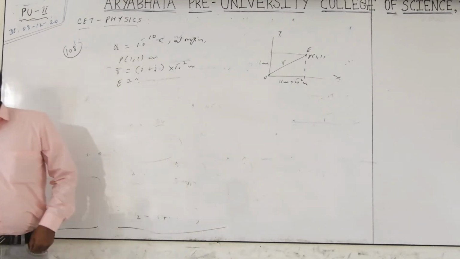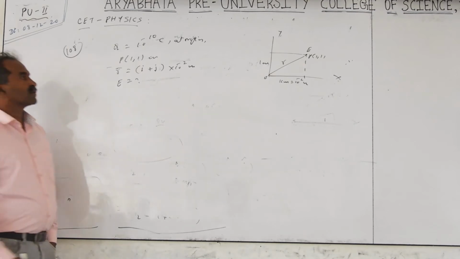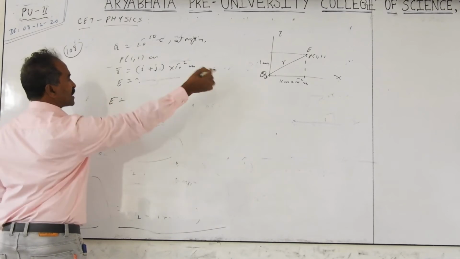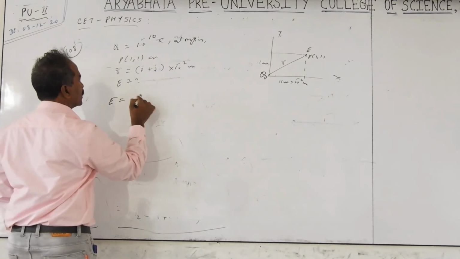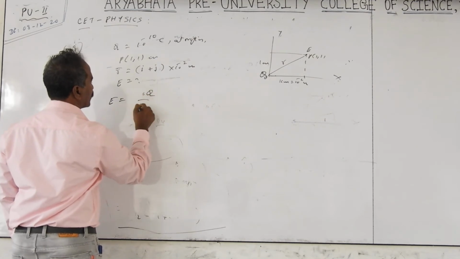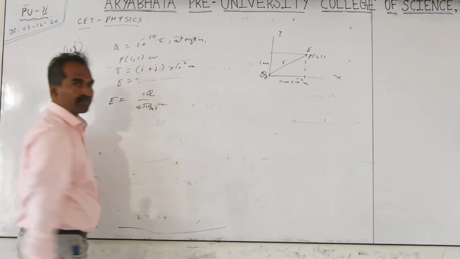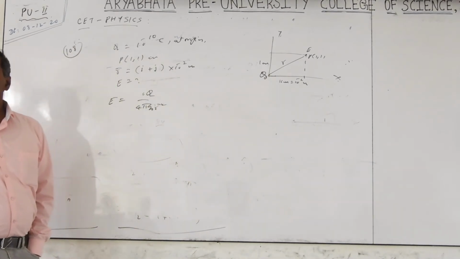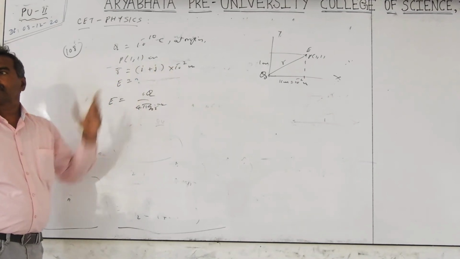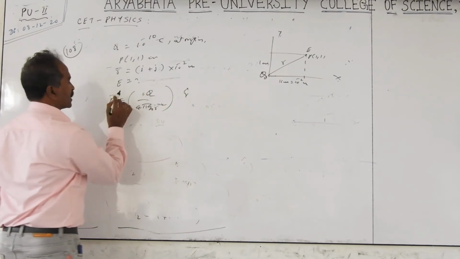Next is the electric field as a vector at the given point. What is the electric field at the given point? The charge is here at the origin. So the electric field at a distance r is given by the formula Q by 4 pi epsilon naught r square. But the answer is given in vector form, which means you must convert it into a vector. You will get the magnitude of this. Just multiply the unit vector with it, so this into r cap. Just take it in vector form.